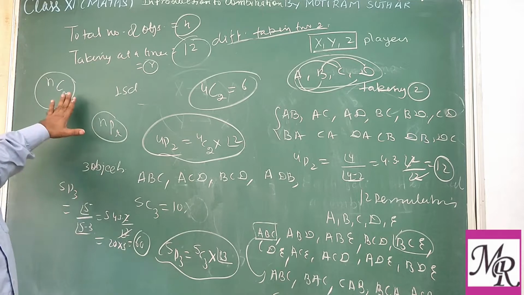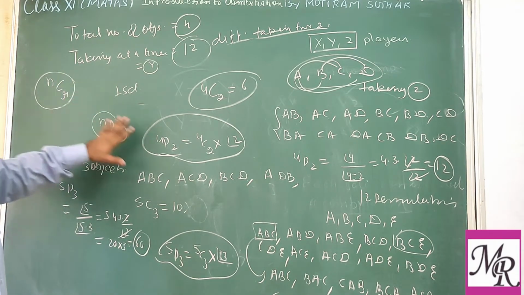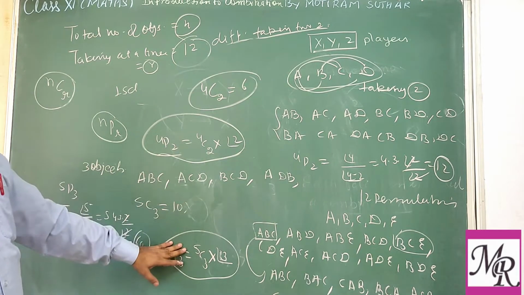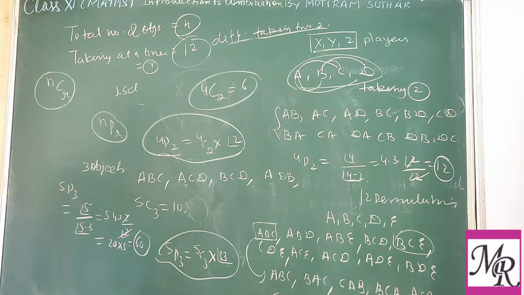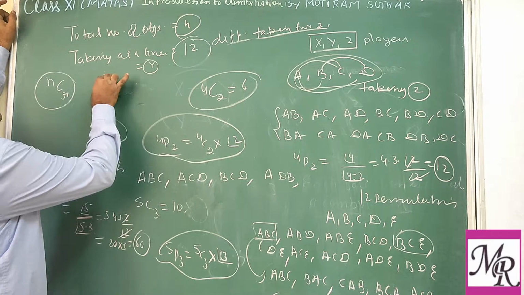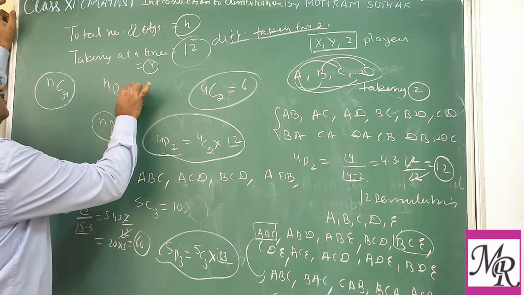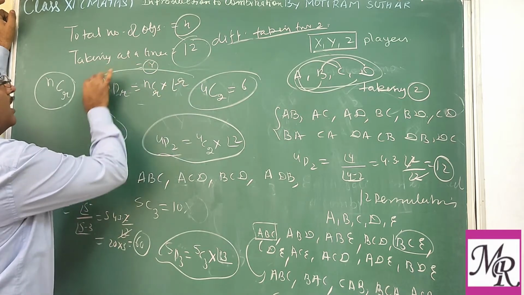So when you are selecting R, then what is the relationship using these 2 rules? Similarly, you can take 3, 4, 5, 6 and up to R. So the value of permutation, that is NPR, should be equal to NCR into factorial R.